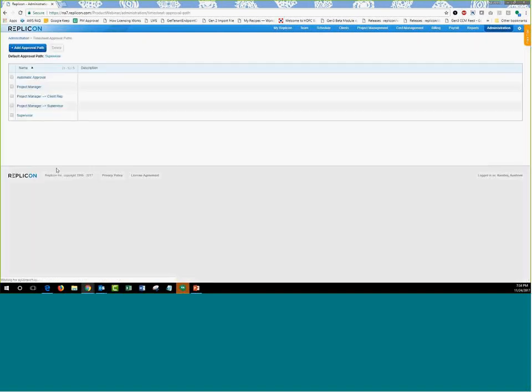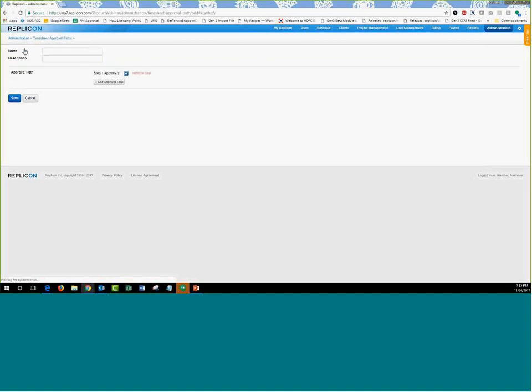When you sign up for a trial or receive a production instance, you will have a few approval paths pre-created based on the modules that you have chosen to buy. In case they don't suit you, you can go ahead and create new approval paths. To add a new approval path, you have the button right here. Click on the Add Approval Path button, and you will have a choice to put in the number of approvers that you want in this approval path. Now, the next step is to provide a name and description, and then click on this add sign at step 1.